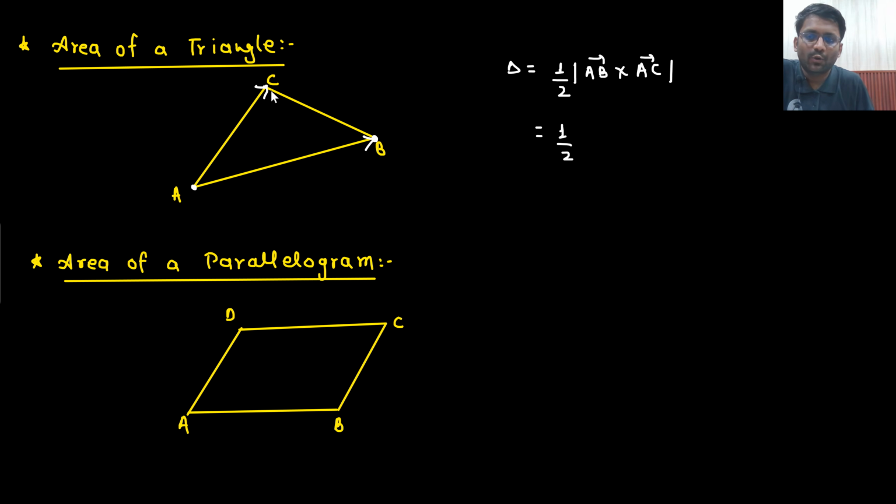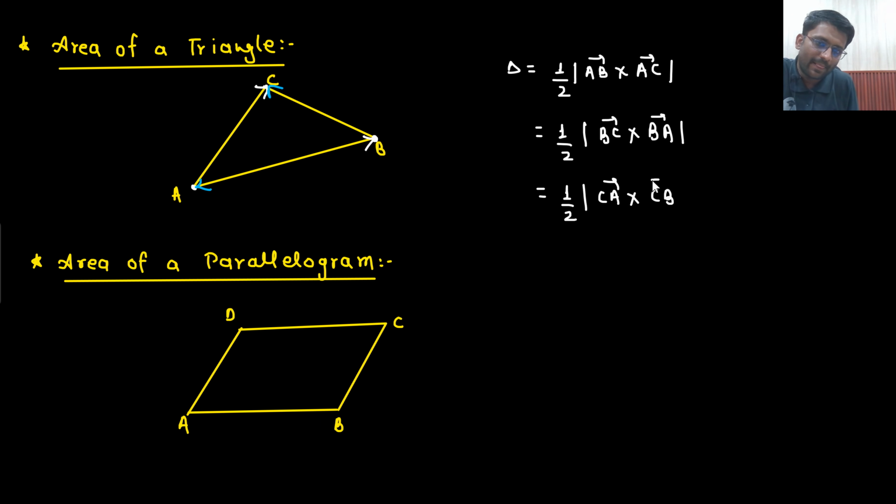Or sir, I will stand at B. From B, what two vectors can I make? BC vector and BA vector. So magnitude of 1 by 2 BC vector cross BA vector. Sir, from C, what vectors can I make? 1 by 2, sir, from C I can make CA vector cross CB vector. So this is how the area of a triangle could be defined.